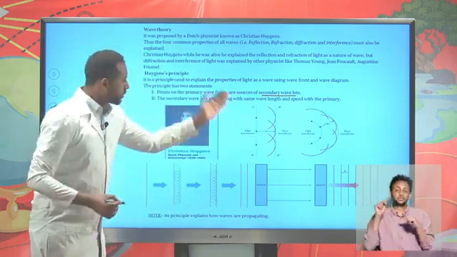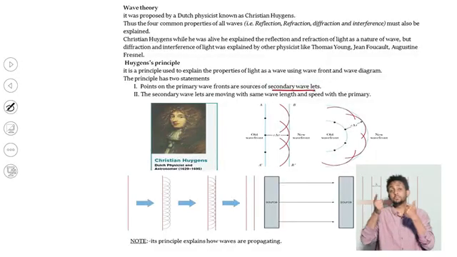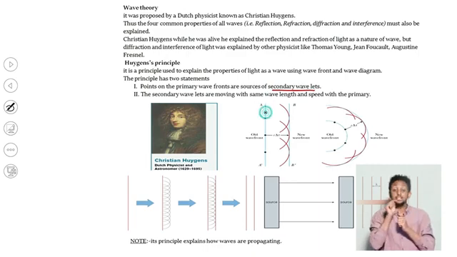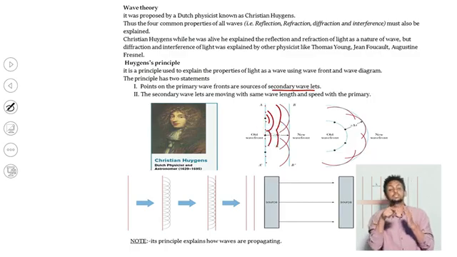Therefore, suppose here you have a primary wavefront. On this wavefront, we have different points of disturbance. We know that waves are formed due to disturbance of particles. So each particle will produce its own spherical wavefronts, okay? And this particle as well produces its own wavefronts.